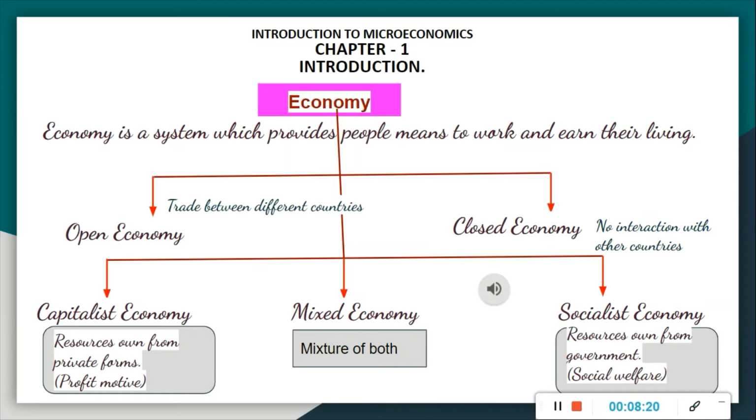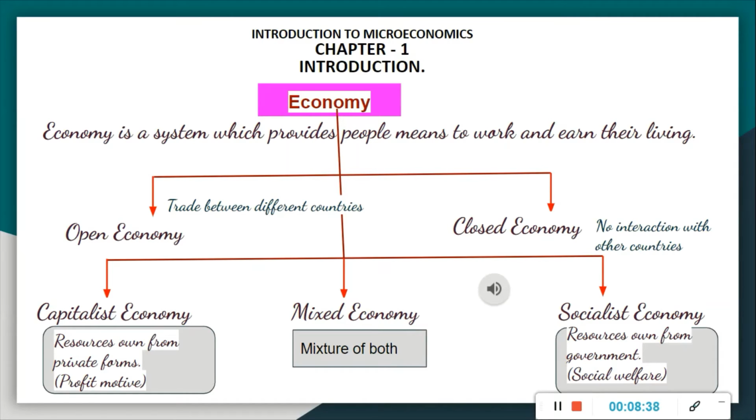Now, what is mixed economy? Mixed economy is a system that combines the aspects of both capitalist economy and socialist economy. Can you give an example? Mixed economy, that is our Indian economy, right?